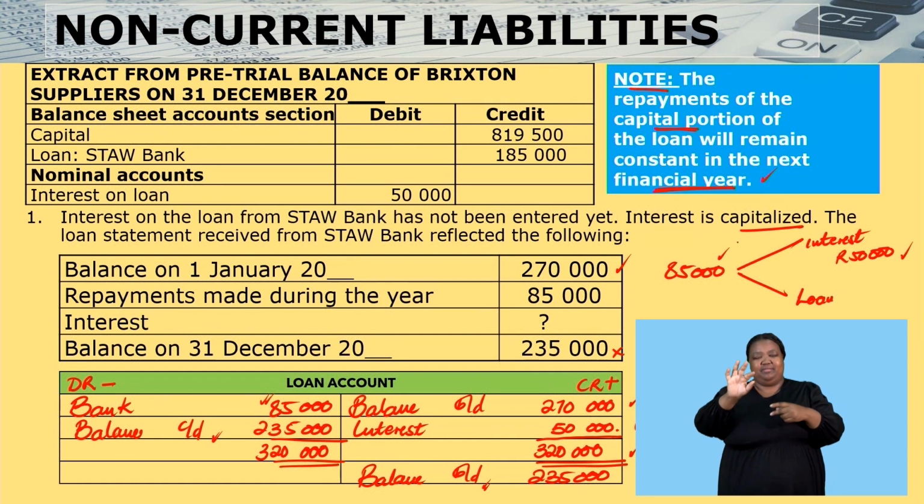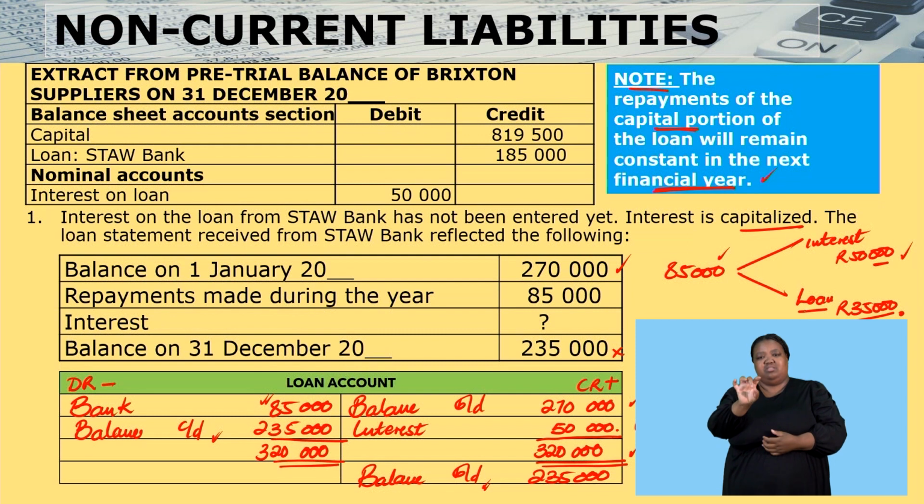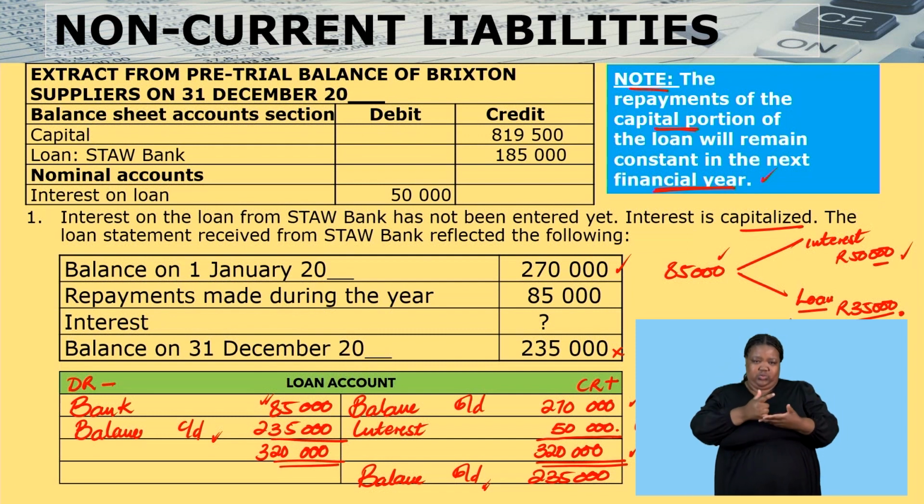If I paid 85 and 50 is interest, how much then is the loan? That is 85 minus 50. Therefore, it becomes 35,000. 35,000 becomes the loan repayment. Once I understand that, it becomes easy for me to know that in the next financial year, I am going to pay a loan of 35,000.